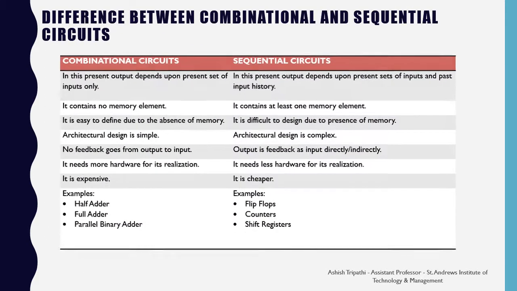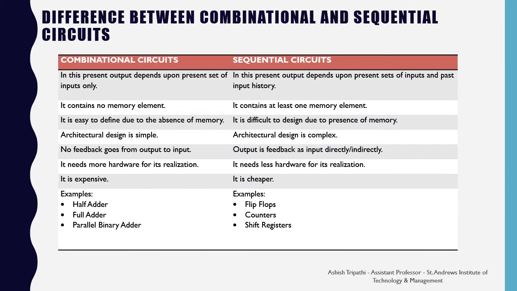Here is a tabular difference between the combinational circuit and the sequential circuit. As you can see, in the combinational circuit, the present output depends upon the present set of input only. But in the sequential circuit, the present output depends upon the present set of input and the past input history. Combinational circuit has no memory element, but sequential circuit has a memory element, at least one is present.